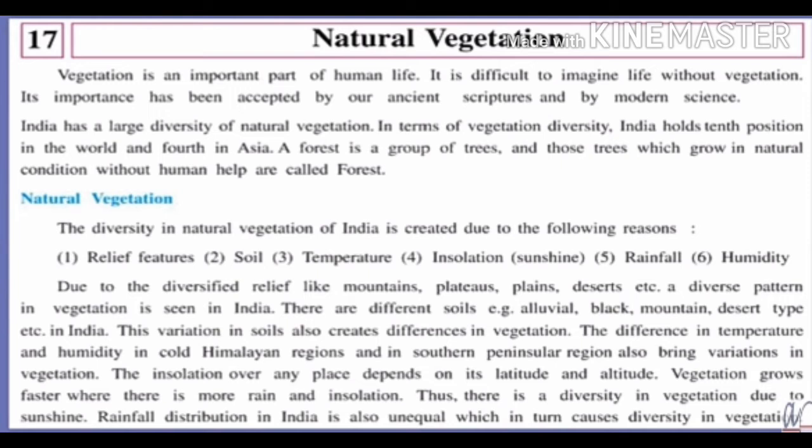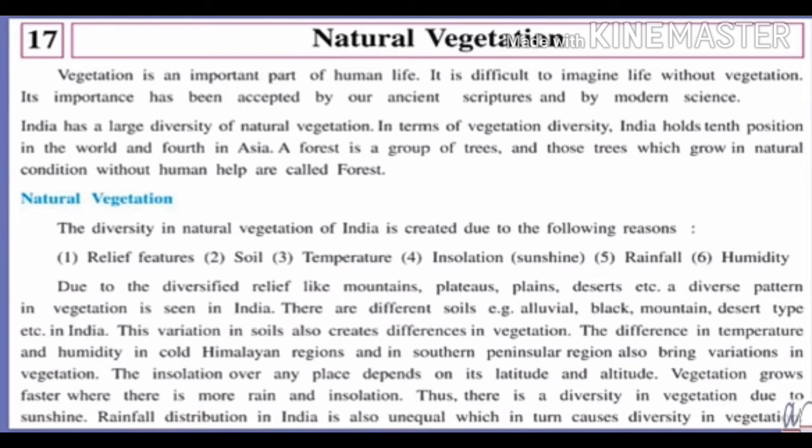Then comes temperature. The difference in temperature and humidity in cold Himalayan regions and in southern peninsular region also brings variations in vegetation. Okay, so third point is the temperature. Temperature is also a reason why we are having diversity in the vegetation. According to the temperature, according to the climate, we are having the vegetation.